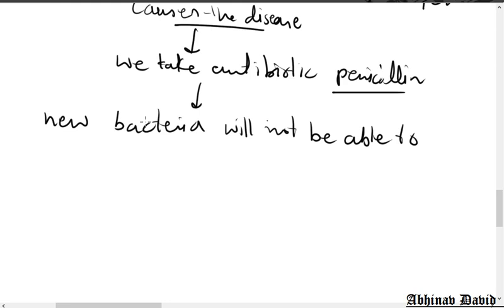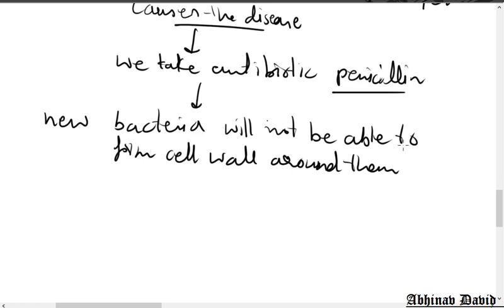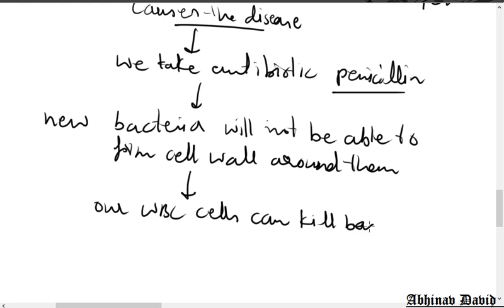So penicillin will not allow bacteria to form a cell wall. So new bacteria will not be able to form a cell wall around them. So there will be no cell wall. What will happen? Our white blood cells can kill bacteria easily.